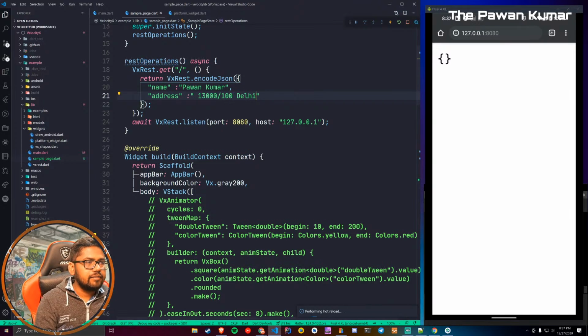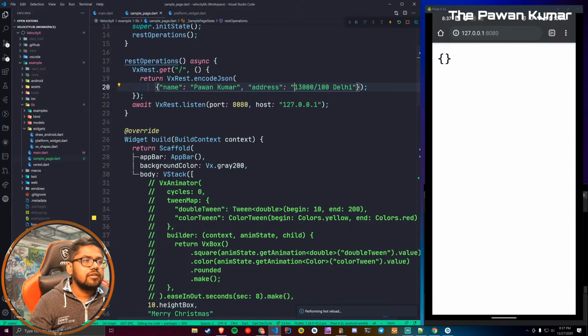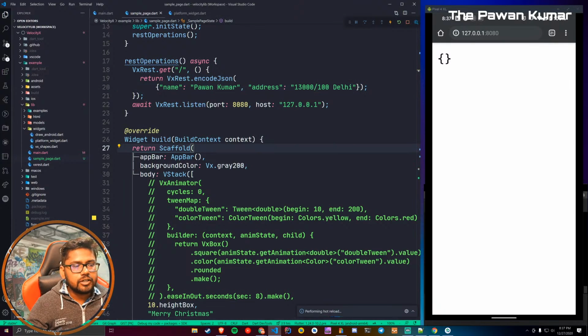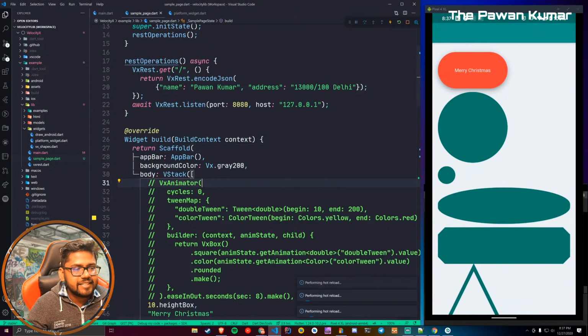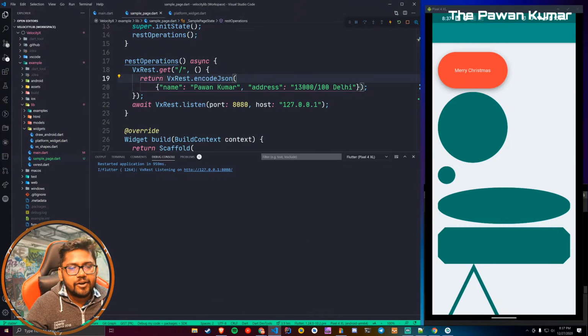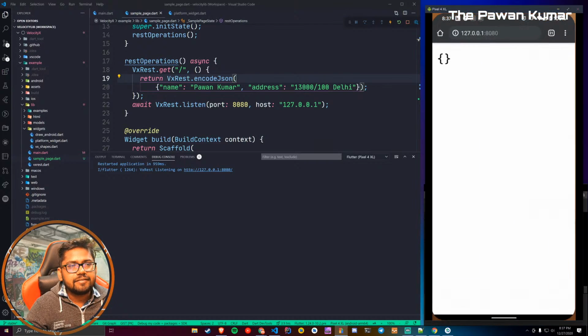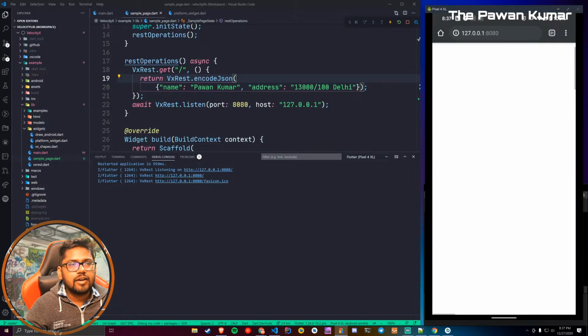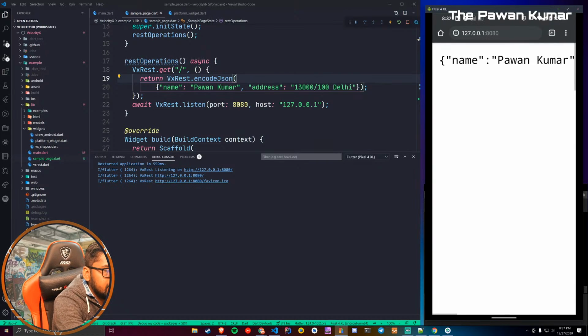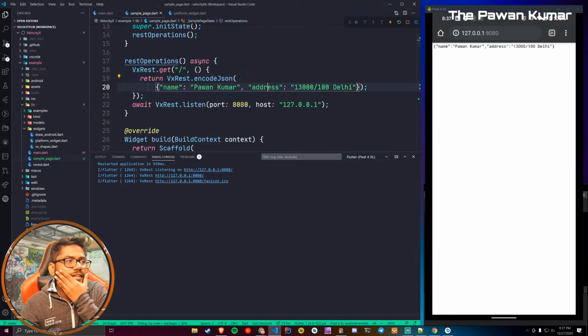And Delhi, let's say, for example. Now hot restart and hot reload is not working for some reason. Oh yes, I know, because I moved to the background, that's why they don't work. Let's do a hot restart this time again, and now let's go back and refresh it. Okay, now I think you can see it. Let me zoom out a little bit, and this is working fine, right?